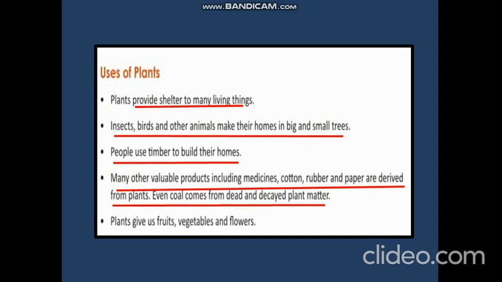So do you know how coal is made? Yes, when the plant dies, it gets buried deep inside the earth and after millions of years it gets converted into coal. So indirectly, plants are responsible for giving us coal. Now, the last point is plants give us fruit, vegetables and flowers. So, dear students, you know now why plants are so useful to us.